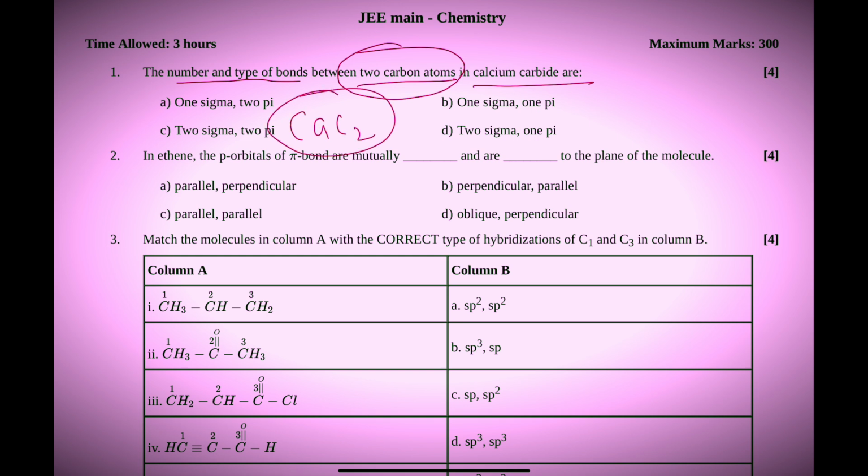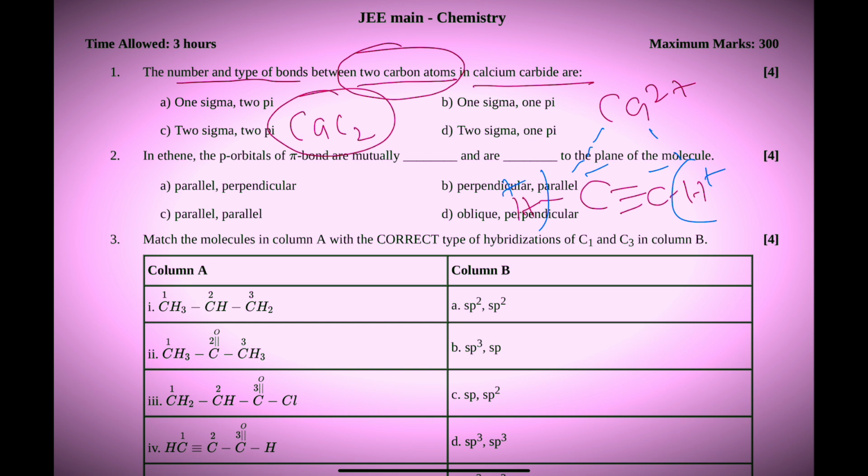CaC2. So if I write Ca, you know very well Ca2+, and here if I write C triple bond CH, from here H in the form of H+ is removed, so here a negative charge develops on the carbon atom. Also from here H+ is removed, and this forms calcium carbide.